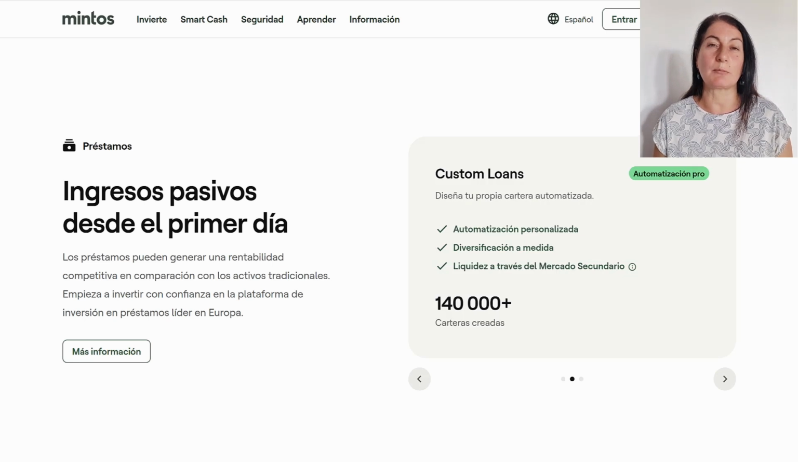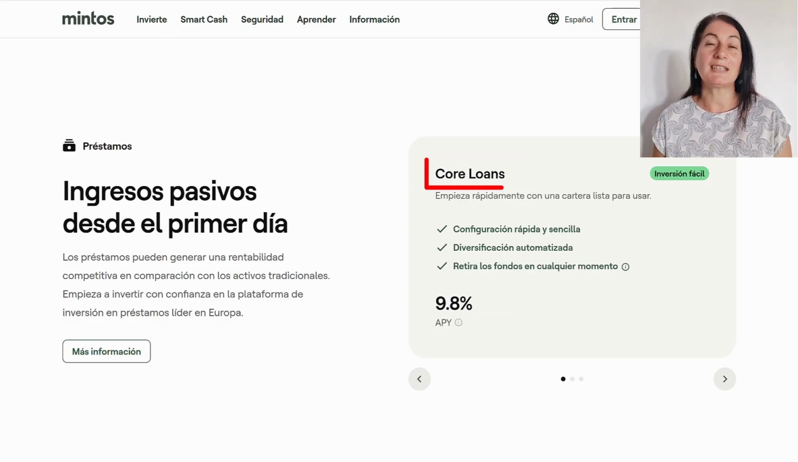And if we want to further customize our portfolio, we can choose custom loans where we can decide in what type of loans and what type of loan originators we want to invest. It may also be a very good option to start first with core loans, and as we become familiar with this type of investment, choose our own auto investment strategy.